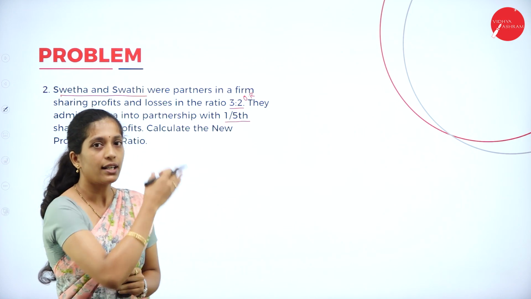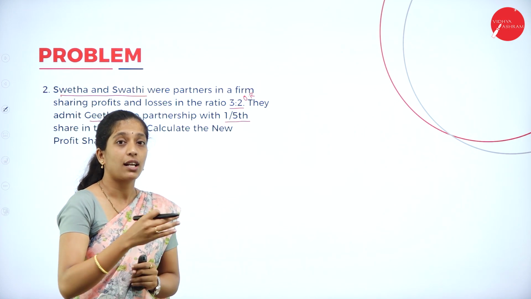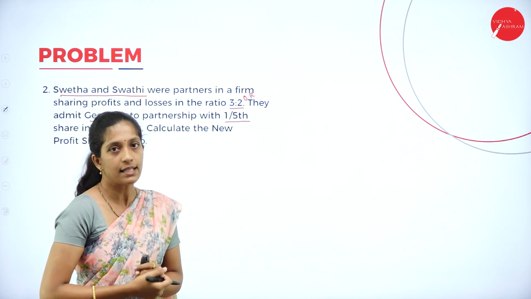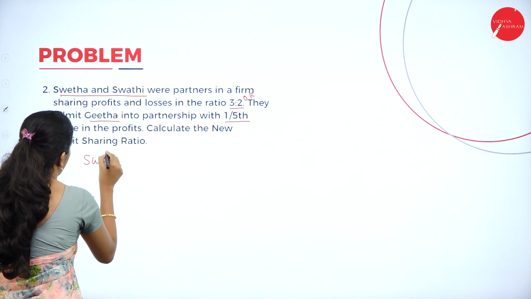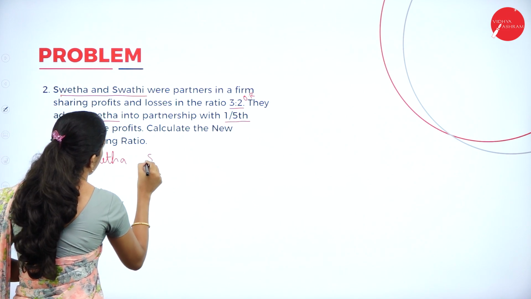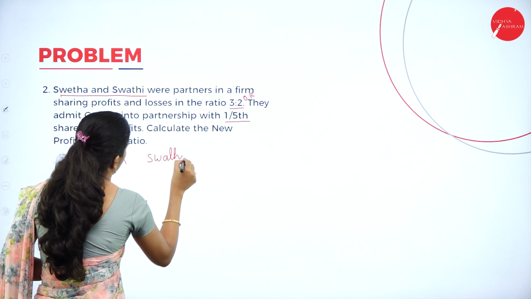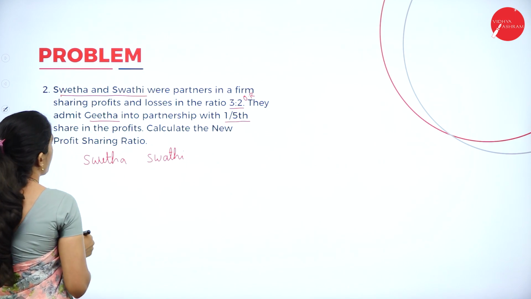Now we shall write what they have given in the question and see how we are going to solve this problem. Who are the partners? Shweta and Swati. And what is their profit sharing ratio?